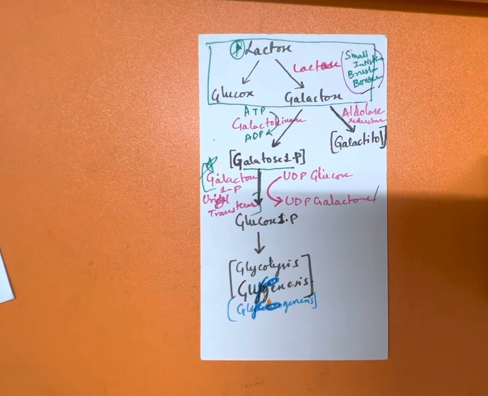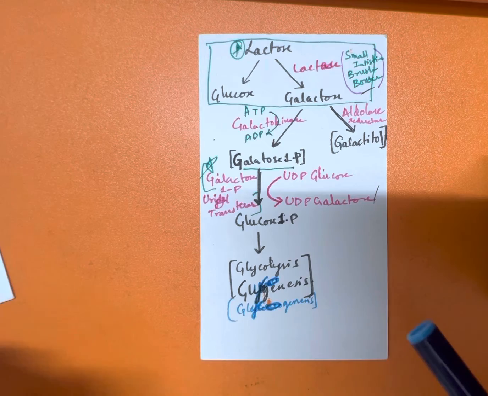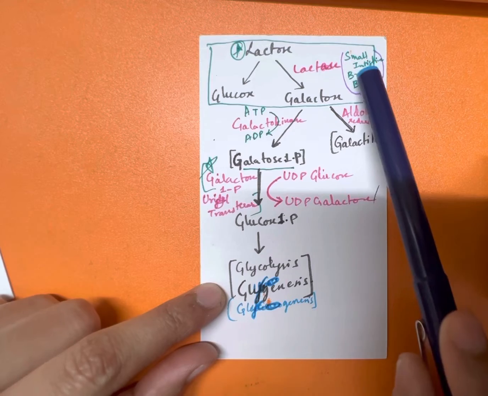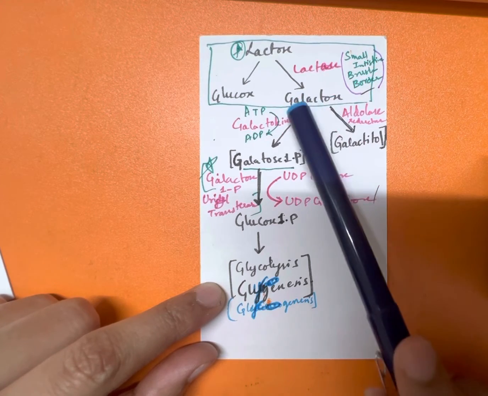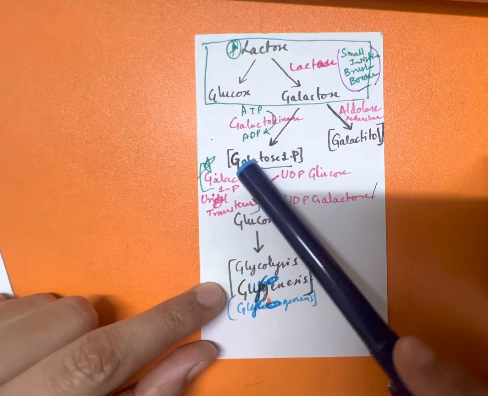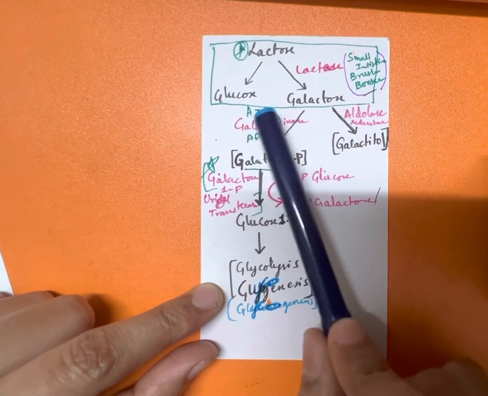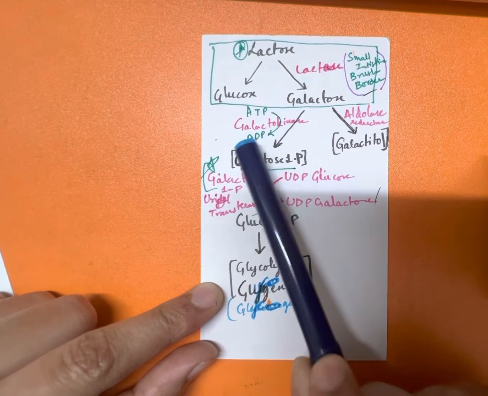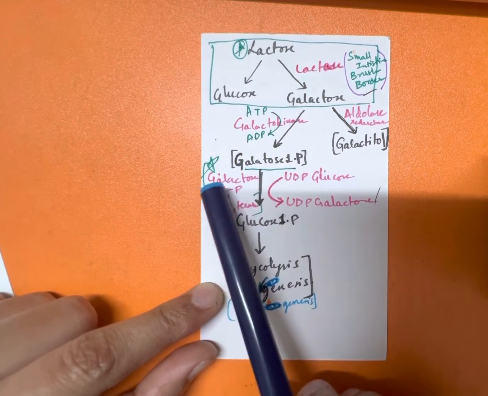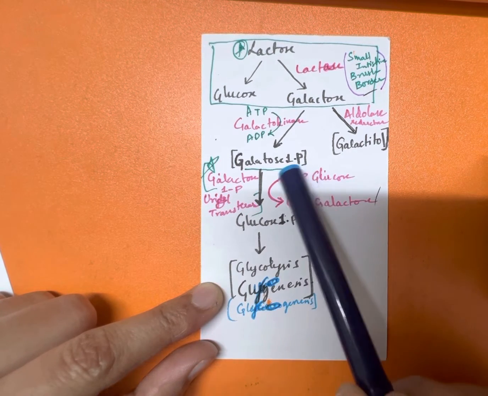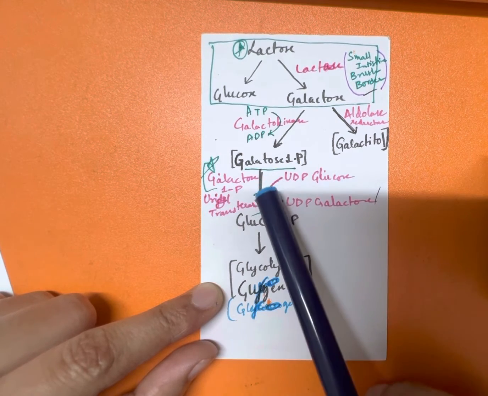All you need to know about galactose metabolism for the USMLE Step 1. Lactose gets converted into galactose in the presence of lactase in the small intestinal brush borders. This galactose gets converted into galactose 1-phosphate in the presence of galactokinase, which requires ATP. This galactose 1-phosphate, in the presence of galactose 1-phosphate uridyl transferase, gets converted in the presence of UDP glucose, which